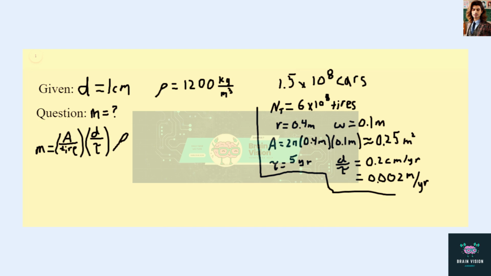But that's the density for each tire, and we want it for all the tires. So we need to multiply by the number of tires that we have. With all these values already solved, we can plug them all in, and that gives us an answer of approximately 4 times 10 to the 8 kilograms of rubber per year that's getting put into the atmosphere.